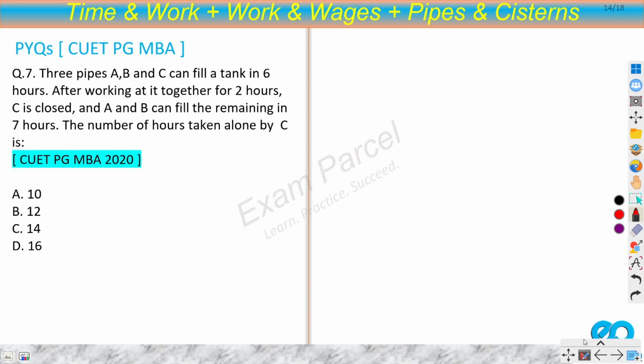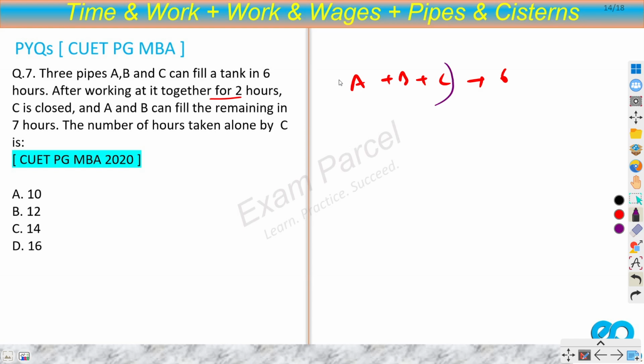Let's move on to the next question. This is again from 2020. 3 pipes are there, A, B and C. They can fill a tank in 6 hours. After working at it together for 2 hours, C is closed, and A and B can fill the remaining in 7 hours. The number of hours taken alone by C is. Okay, so A plus B plus C takes 6 hours. After working together for 2 hours, C is closed.